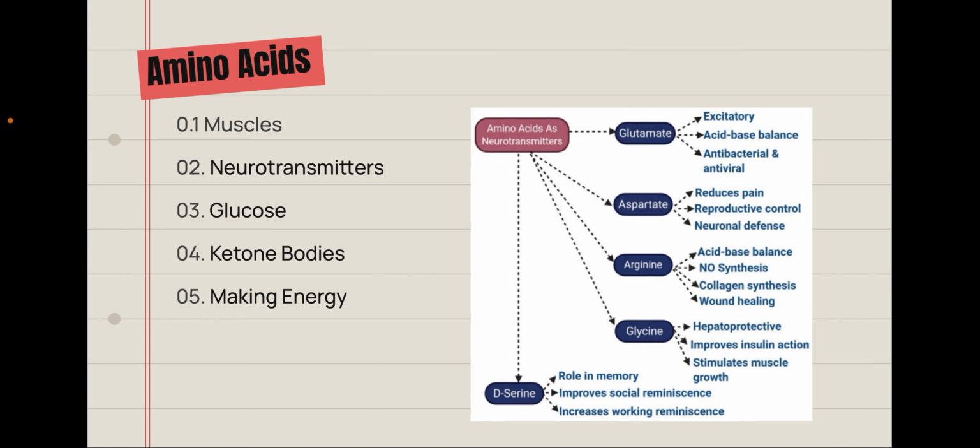So amino acids are subunits of proteins, right? Many people are familiar with proteins, but amino acids build up muscles. They build up glucose and ketone bodies if we don't have enough when we need energy, and as well as kind of the one I like the most, they're neurotransmitter precursors. So, fun fact: something like dopamine is actually only 2 steps away from tyrosine. Right, tyrosine, you're gonna add a hydroxyl group and then cut off that carboxyl group, and you literally have dopamine. And that's very similar in most neurotransmitters, actually.